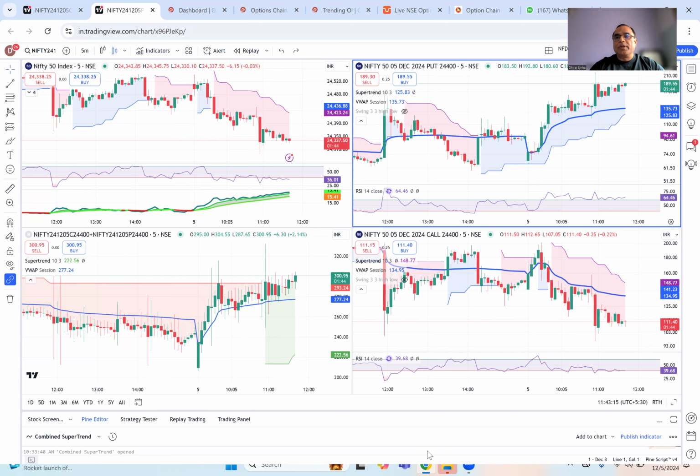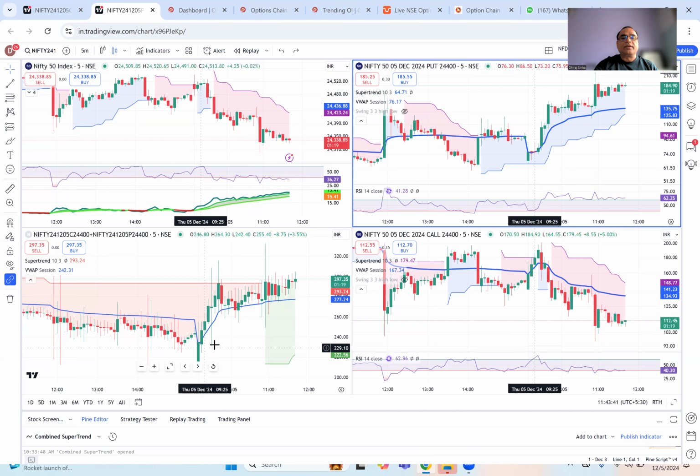The second thing I'm looking, and this is the most important thing that I look, is the VIX behavior, whether VIX is declining or VIX is increasing. So that is what I look in the VIX and the underlying chart. Today, if you see, the super trend is bearish, RSI is below 40. So it is declining trend on Nifty and the VIX is going up. So that is on the underlying chart.